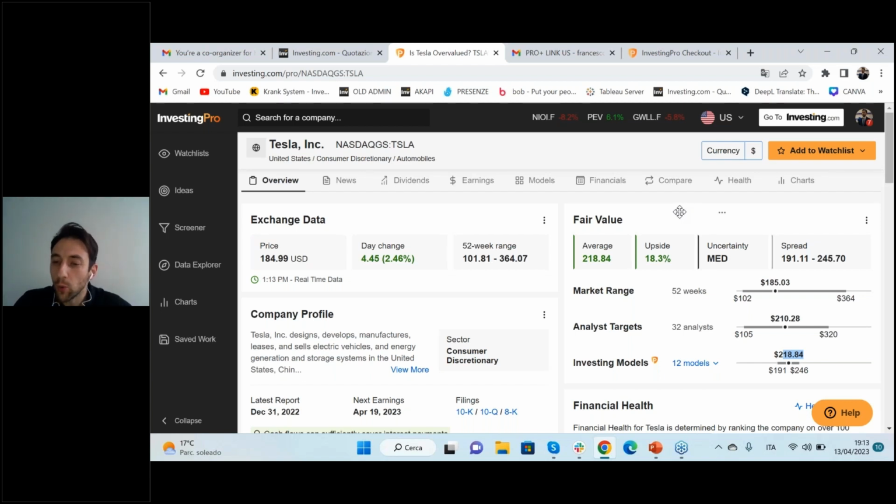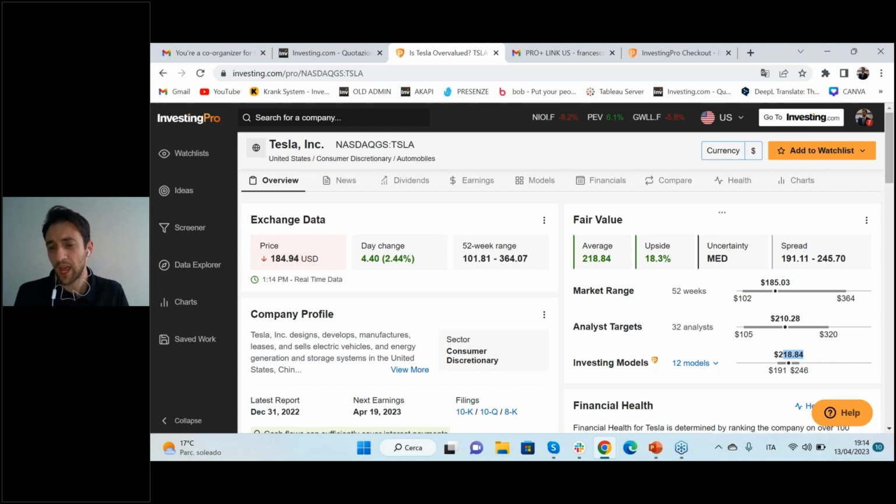We see that always for the analysts, Tesla is undervalued because the average price for 32 analysts for Tesla stocks is more or less $210 per stock, per share, okay? So this is important because as we can see, the price target of the analyst is more or less the same that comes from the mathematical method.